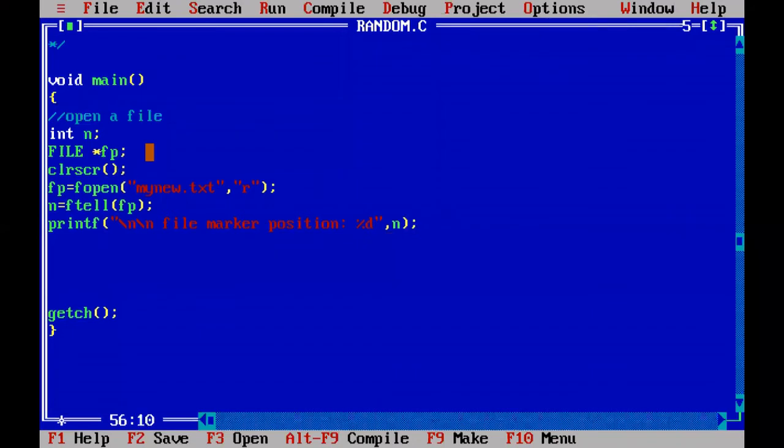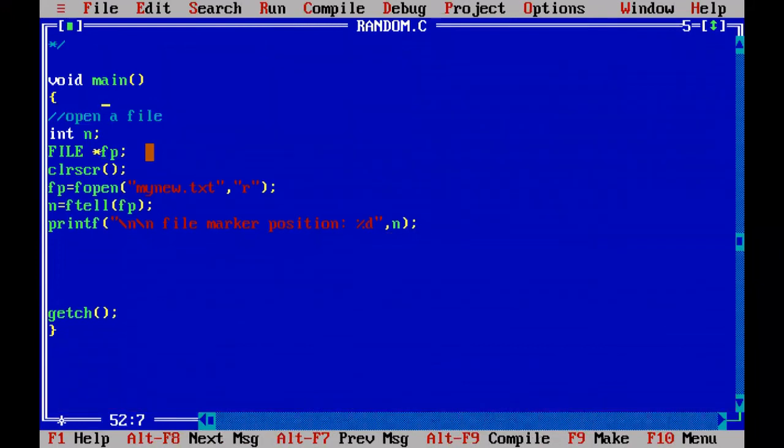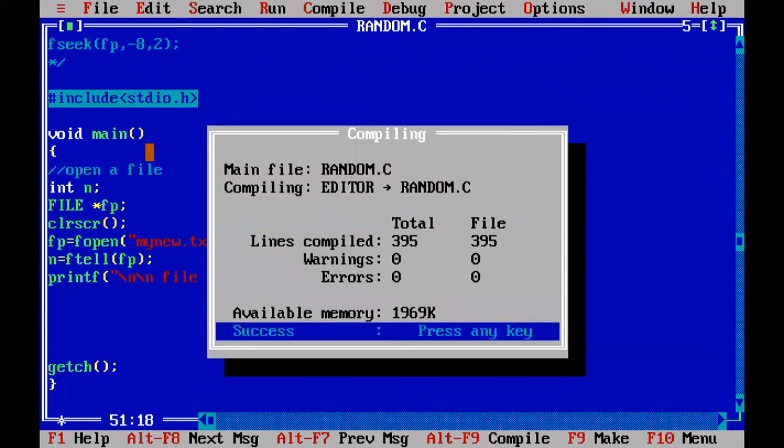and press Alt F9. Two errors. What is FILE? So we must declare one #include <stdio.h>. Now you press Alt F9 and Ctrl F9.